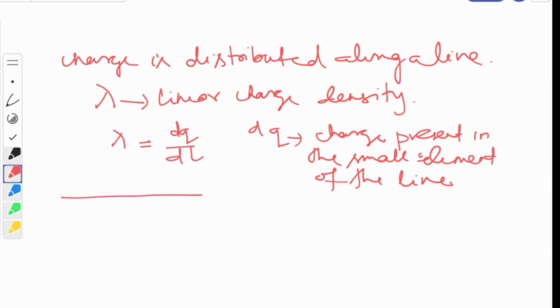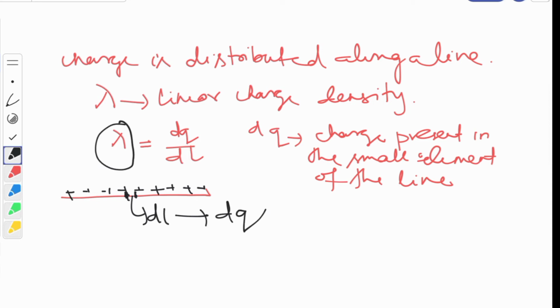Suppose this is your line where charge is evenly distributed. Charge is distributed like this all over the line. So we take the small elemental length dl which contains the charge dq. Then linear charge density is charge per unit length.